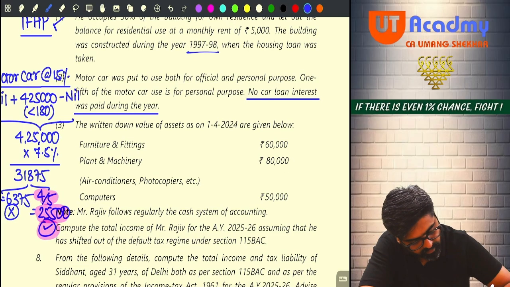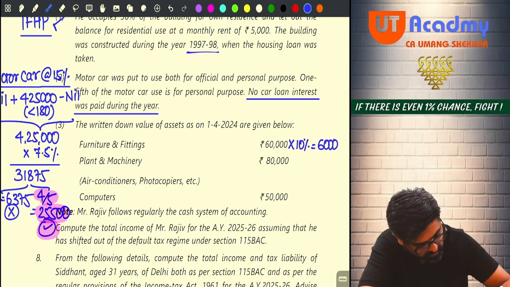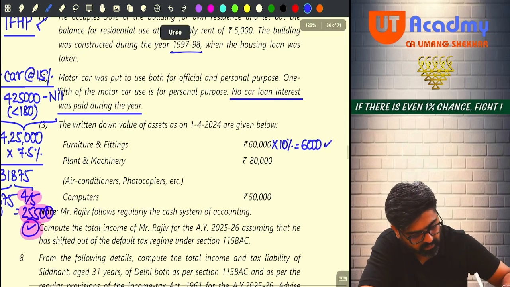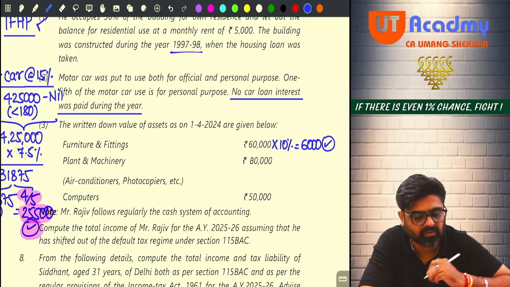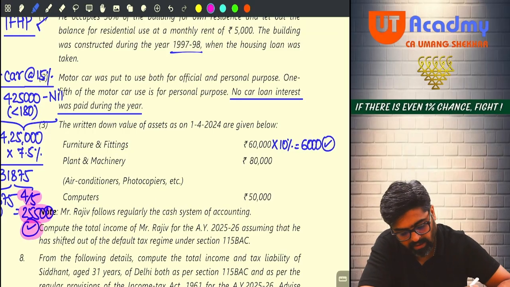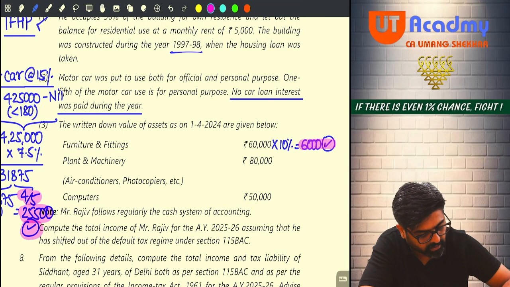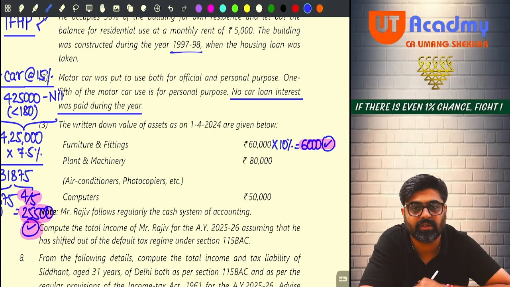10%. So the depreciation here will be 6,000, which will be allowed as a deduction under PGBP head. Everyone getting this or not? This 6,000 will be allowed as a deduction. I will highlight this also so that I don't forget to take this depreciation also.